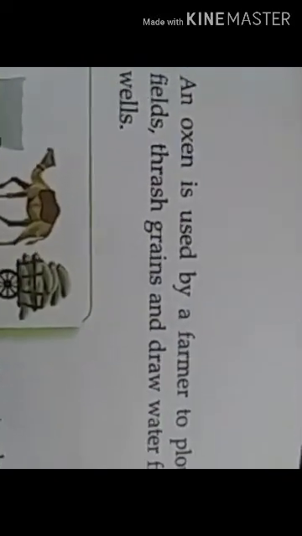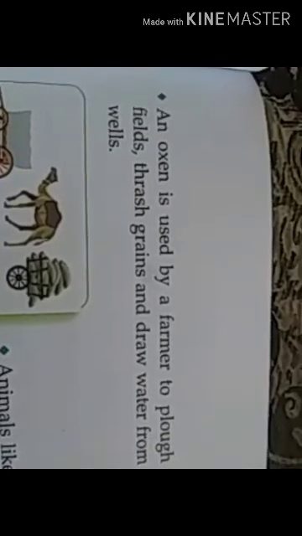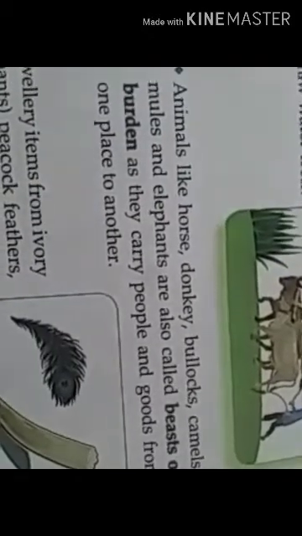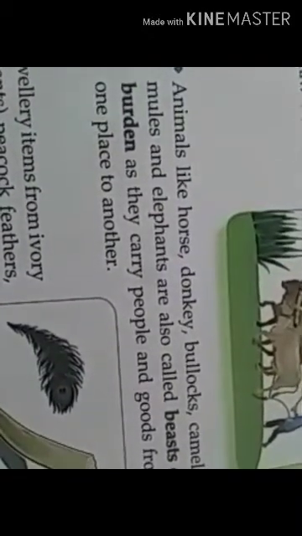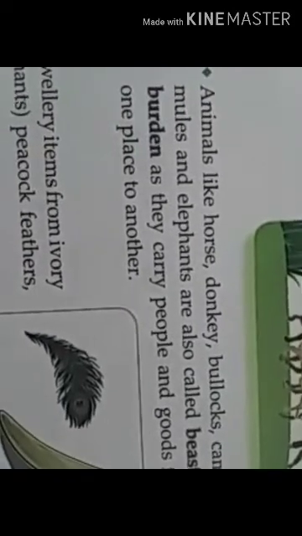In off season, oxen are used by a farmer to plough fields, thrash grains, and draw water from the wells. So the farmer uses oxen for all these things. Animals like horse, donkey, bullocks, camel, mules, and elephant are also called the beasts of burden. That means they carry people and goods from one place to another, so they are called beasts of burden.